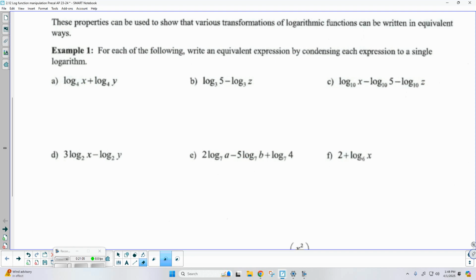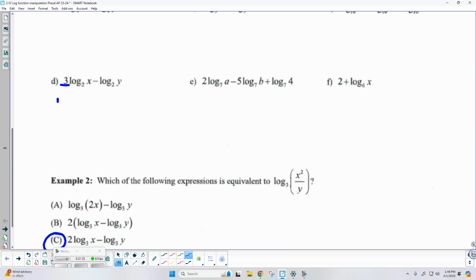Good. Okay, well, let's take a look at D. So 3 log base 2 of x minus log base 2 of y. This is just like B, but there's something different. I can't combine them yet. I got to take care of one detail. What am I referring to? Okay, this coefficient. When you're condensing, if your term has a coefficient in front, you want to pull that back into the argument as a power before you pull everything together. So this is going to be log base 2 of x cubed minus log base 2 of y.